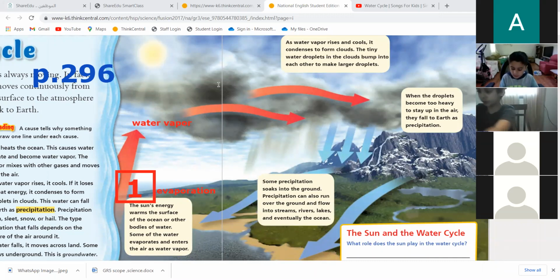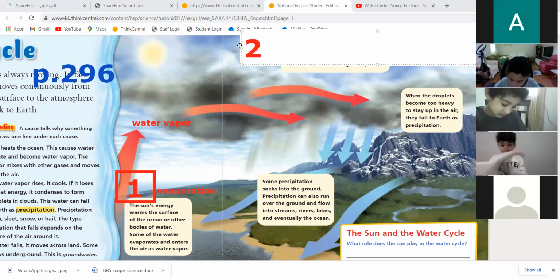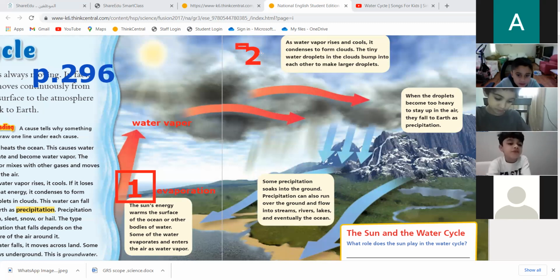Okay, do you think it will still be hot? No. Why? Because it will cool down up in the sky. When the water vapor goes up, up, up in the sky, it will cool down and it will condense. So the water condenses up in the sky. What does it form when it's condensed? What do you see up in the sky? A lot of water vapor. They formed something. What did they form?